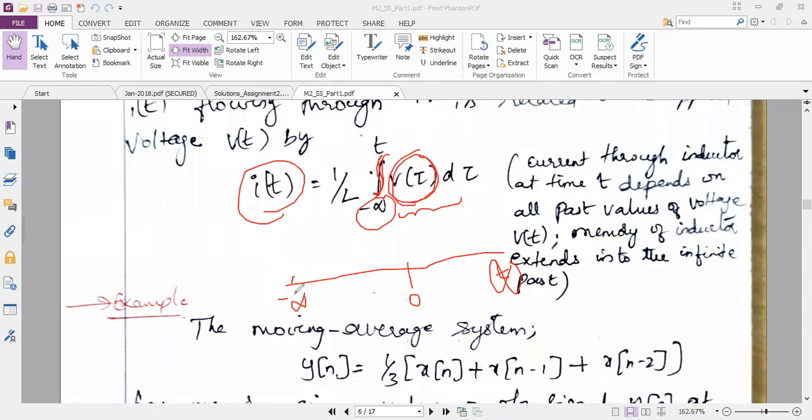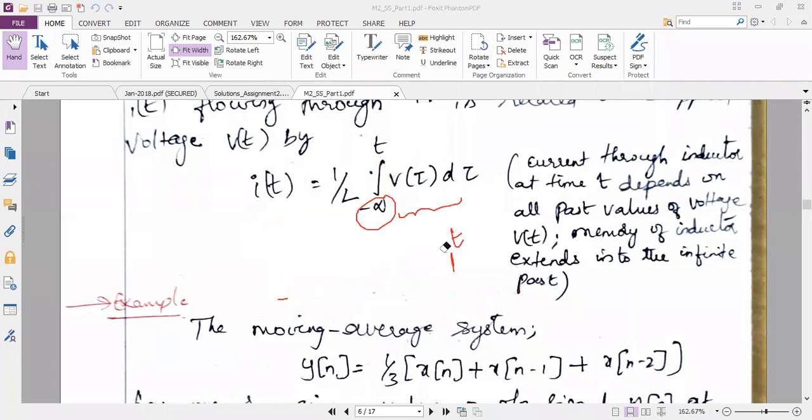So I should know the value of voltage at minus infinity and at this point, for example minus 10. I should know the value of voltage at minus 8. Like that, I should remember the values of voltage up to t. Then only I can perform the integration, and if I multiply that complete integration value with 1 by L, I will get the current. So the inductor stands here as an example of a memory system. If there is no memory, we cannot calculate the current using this integration formula.